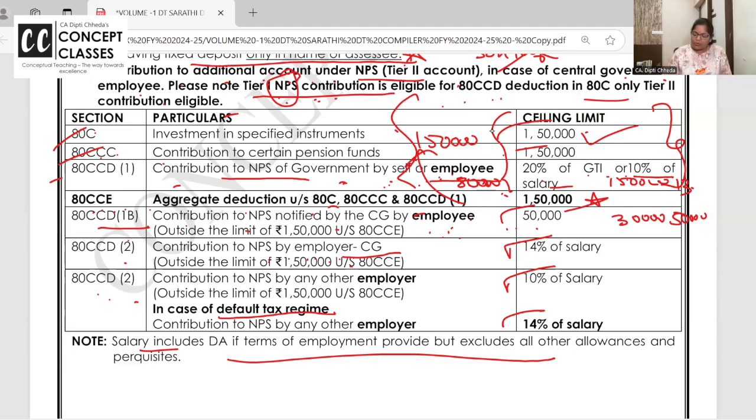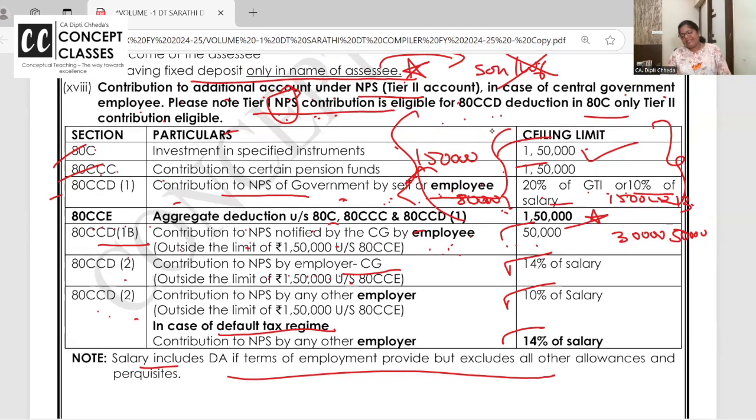Right? All of you, clear to all of you? Once again, I would like to revise this. 80C is for all the investment, tuition fees, repayment of housing loan, PPF, LIC, put together 150. 80CCC National Pension Scheme 150. 80CCD(1) contribution to NPS, okay, 10% of the salary.